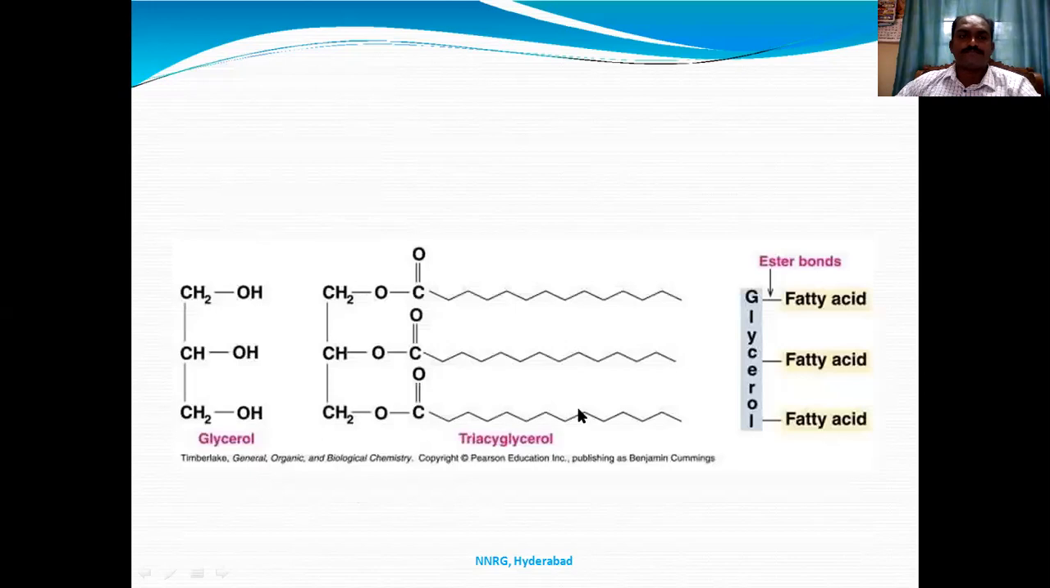If you see, glycerol is an alcohol. The alcohol has three hydroxy groups. When they are treated with long chain fatty acids, that is COOH, this forms triacylglycerol. That is, carboxylic acid and alcohol form an ester, so this triester is formed. That is nothing but triacylglycerol. We call these ester bonds, and that is what we call fat.